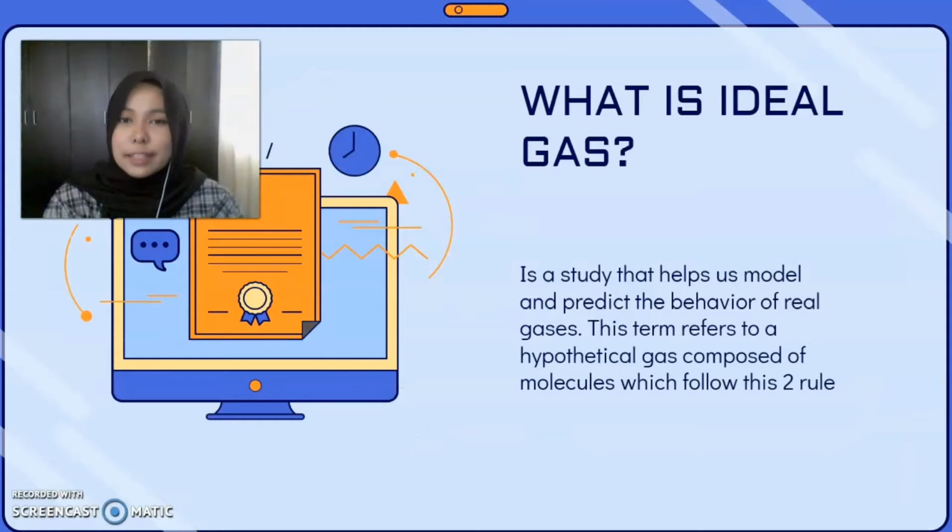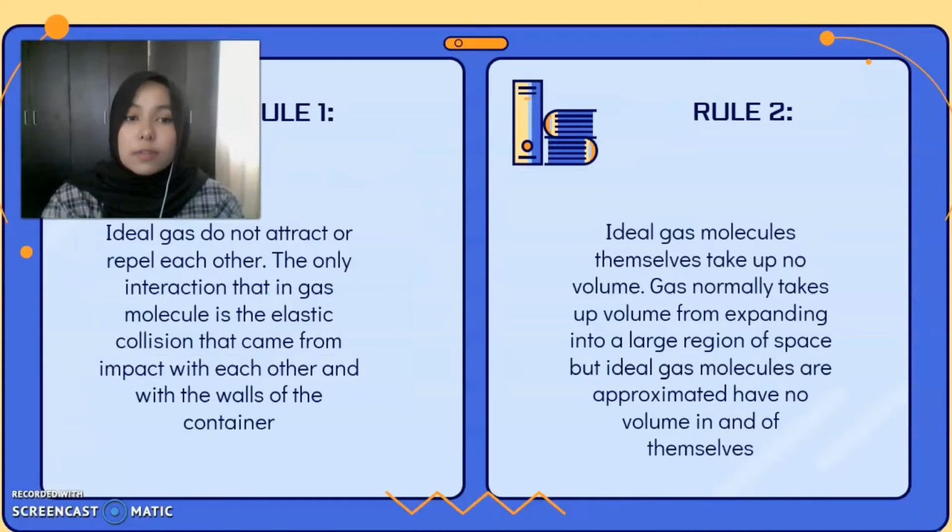So what is ideal gas law? Ideal gas law is a study that helps us model and predict the behavior of real gases. This term refers to a hypothetical gas composed of molecules which follow these two rules. The first rule is ideal gas molecules do not attract or repel each other. The only interaction in gas molecules is the elastic collision that comes from impact with each other and with the walls of the container.